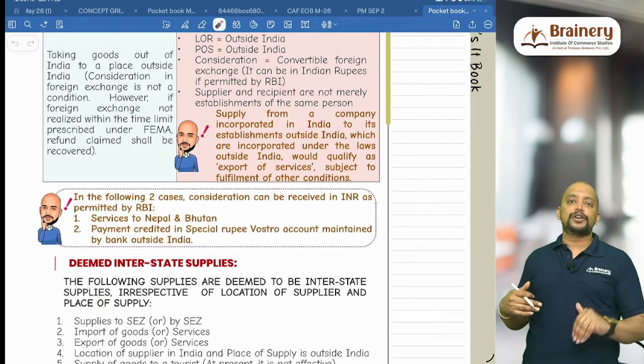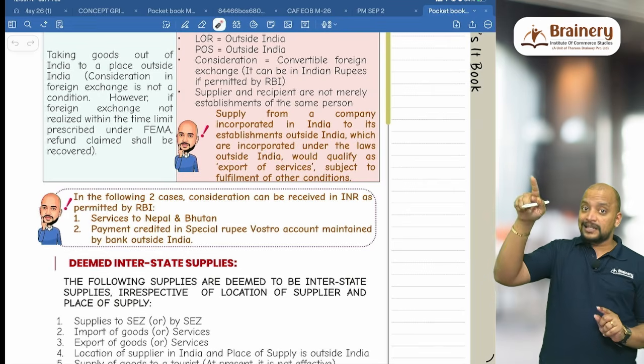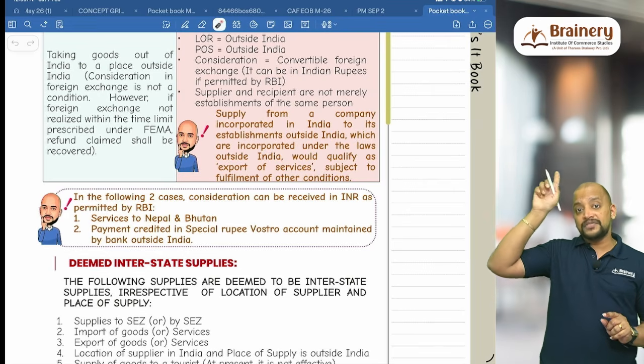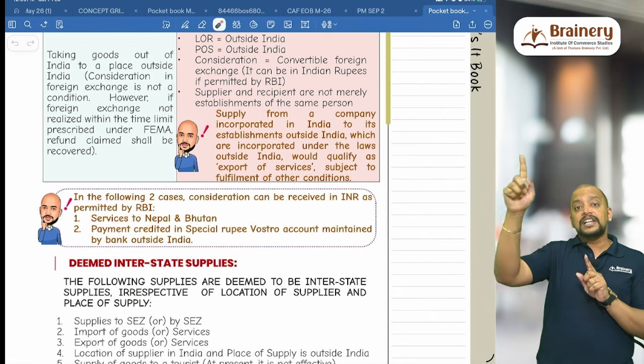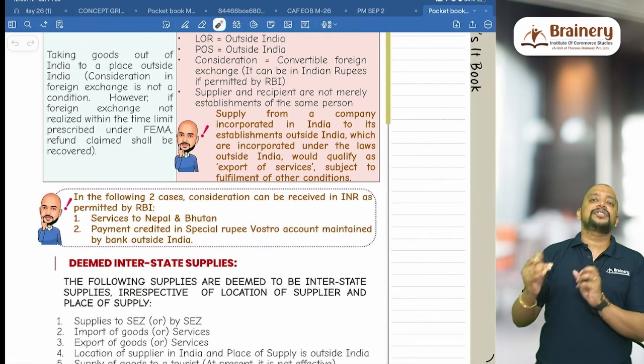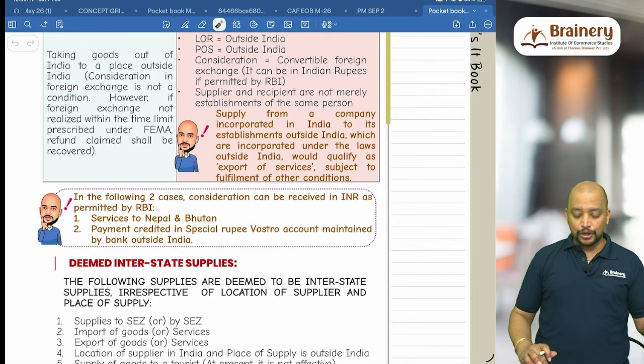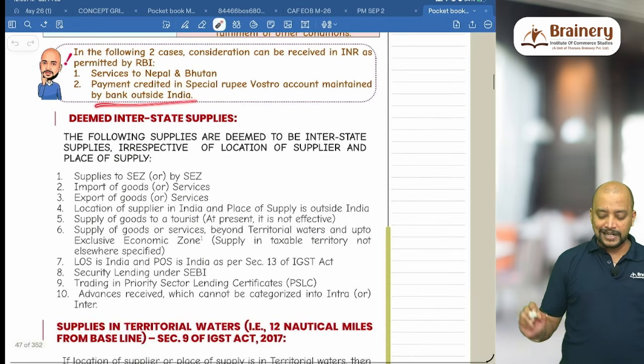For example, you are exporting services to Australia. Now in that case, the payment will be credited in Australian dollars in the bank which is in Australia, and they will remit it to India in Indian rupees. Still, it is considered as consideration received in convertible foreign exchange. That is the meaning of payment credited in a special rupee escrow account maintained by a bank outside India.